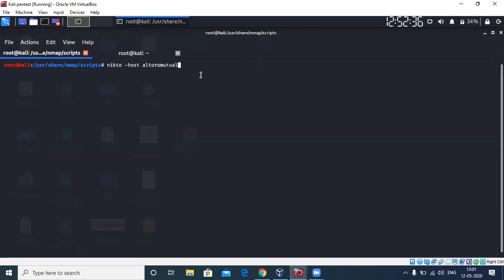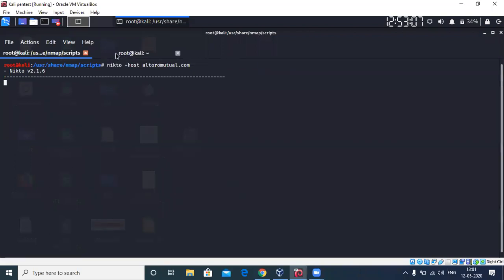Yes, sir. Continue. You said let's try this on Alto Mutual. Yeah, so I have Nikto on, and then specified the host. For the host, you can specify the URL as an option, and then altoromutual.com. And it goes and performs those different scans on that.